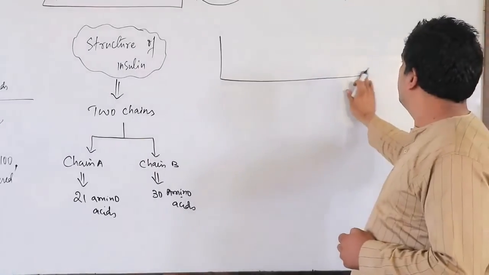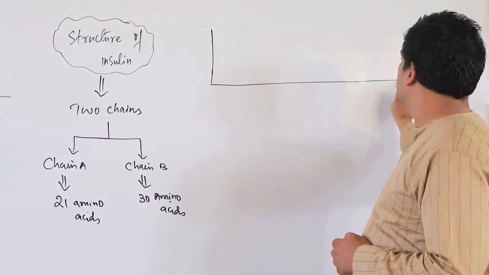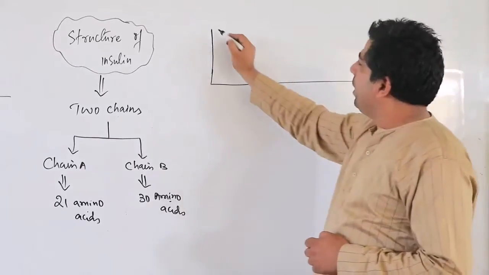Let us suppose this is the chain A. How many amino acids are here?